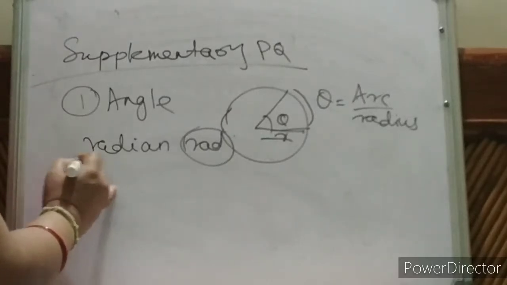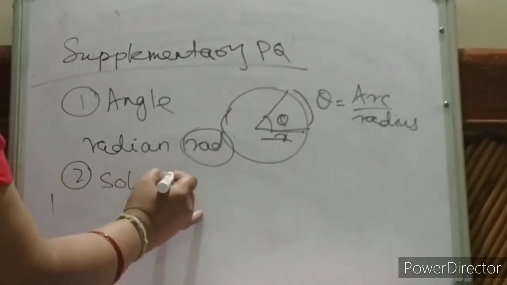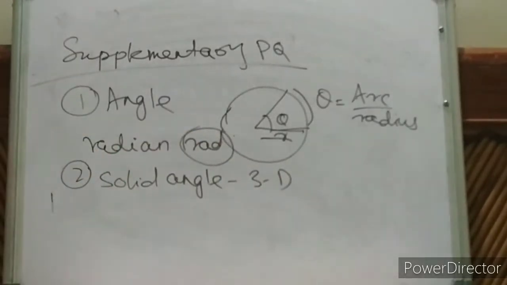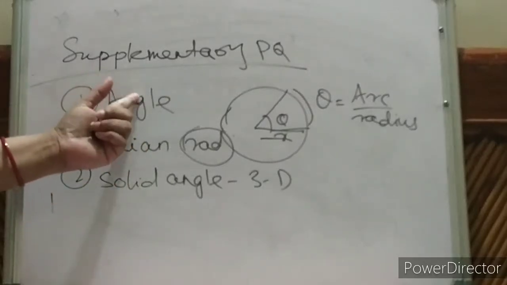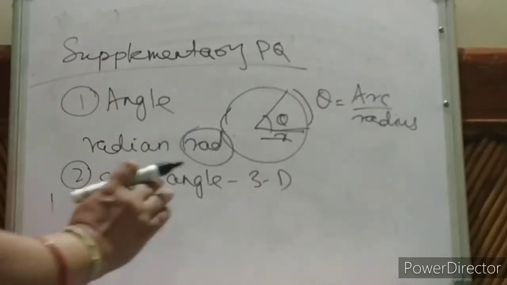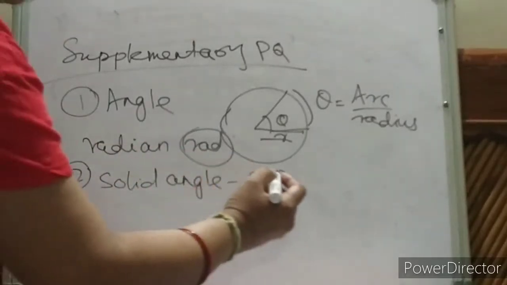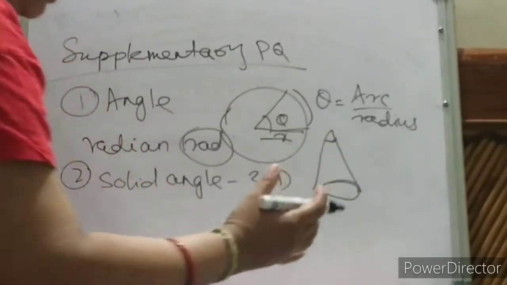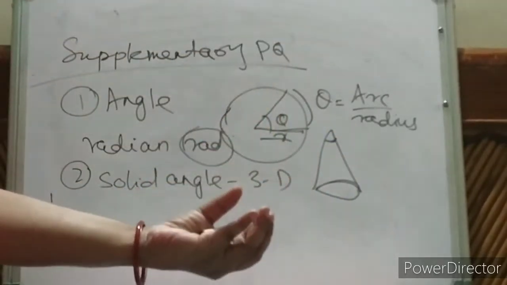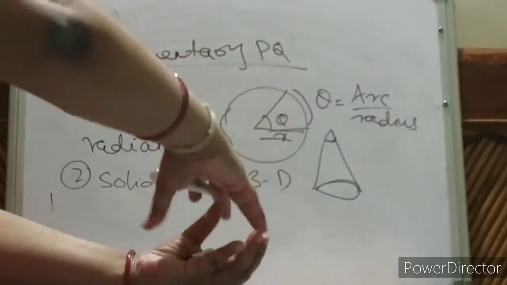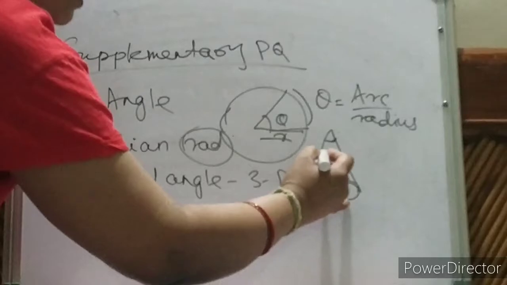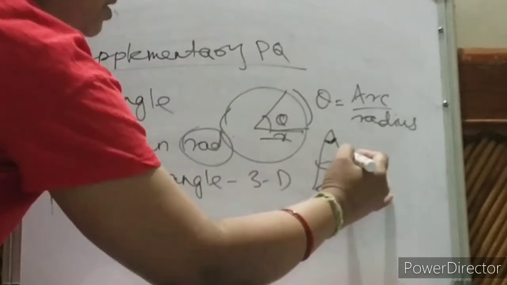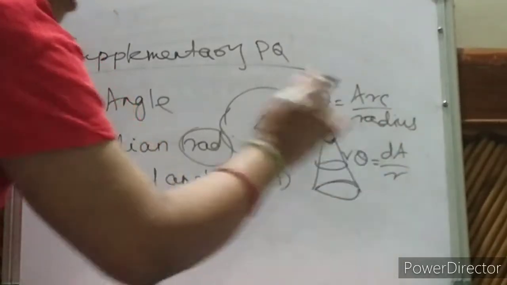And the next one is your solid angle. That means this is an angle in 3D. Here you have angle in a plane, and here it is 3-dimensional, so angle in 3 dimensions. Suppose, let's say, a cone. See, this is your angle, but it is like this. This angle is your solid angle. See this area. So theta will be dA by r.